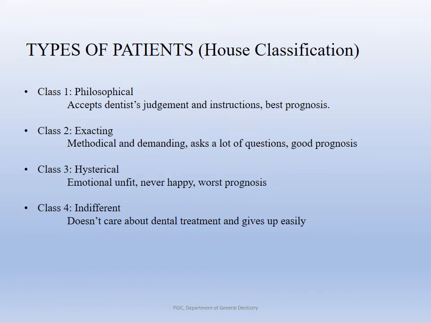So, what are the types of patients that you will come across? So far, we have only worked on our part of the diagnostics, but an important stakeholder in this entire operation is the patient. Without a patient, there is nothing for you to investigate or examine or take history from. So how do we classify or categorize the patients? You can categorize them broadly into four categories. First one being philosophical, second one exacting, third one hysterical, and fourth one indifferent.